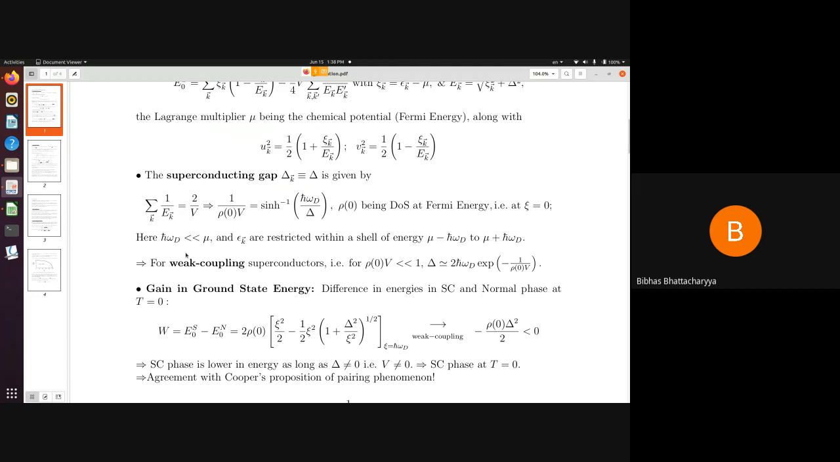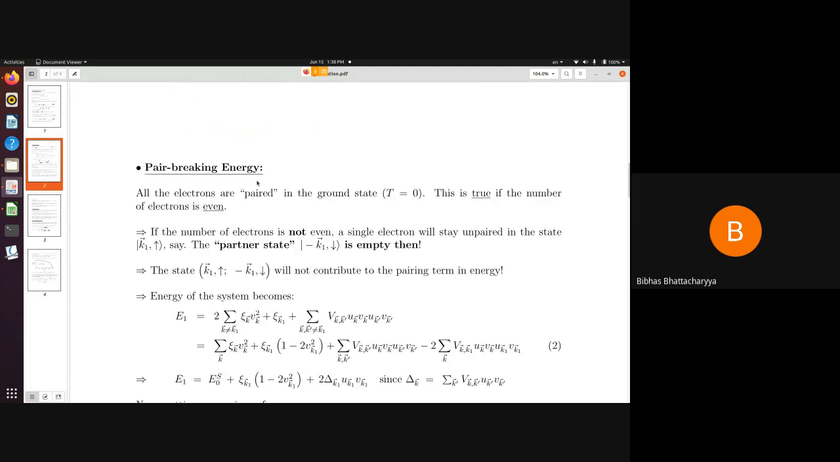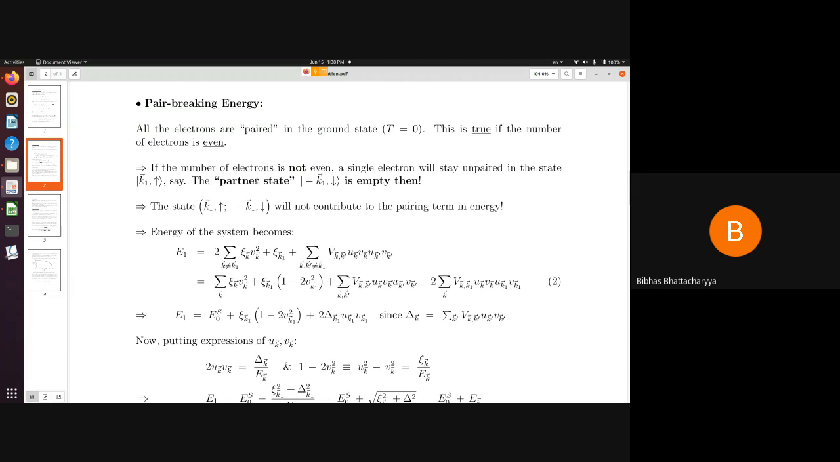Okay. Now, let us calculate the energy required to break a pair. So far, we have been talking about the ground state where the states are paired.